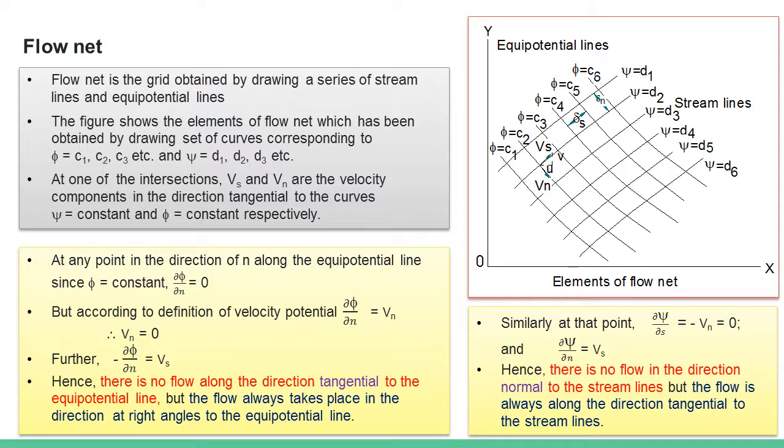This is already proved in the earlier definitions. When we defined streamlines, we understood that there cannot be any flow across streamlines. One of the very important points. But the flow is always along the direction tangential to the streamline. That is the definition of streamline. Any tangent at a point on a streamline represents the velocity vector in that direction.